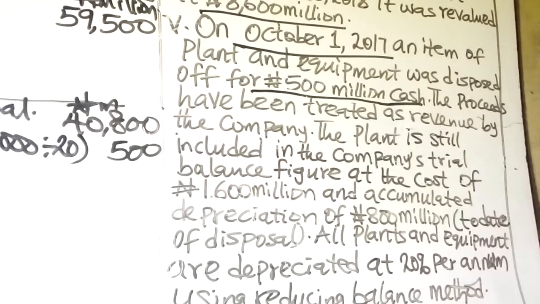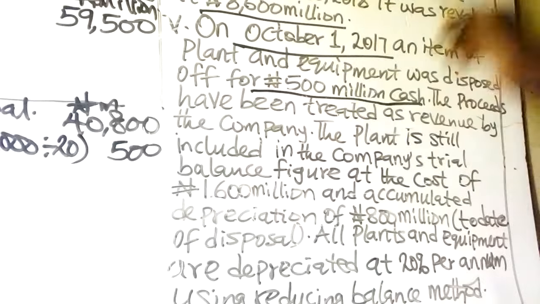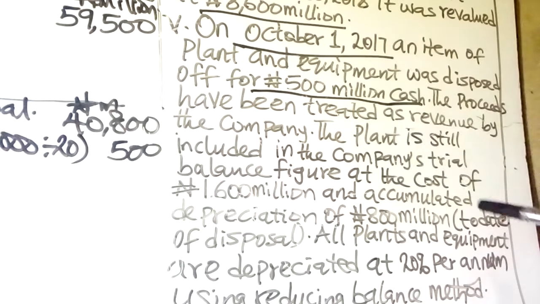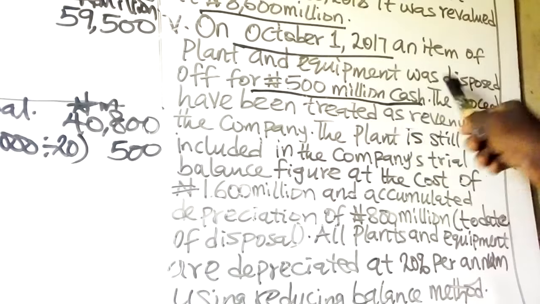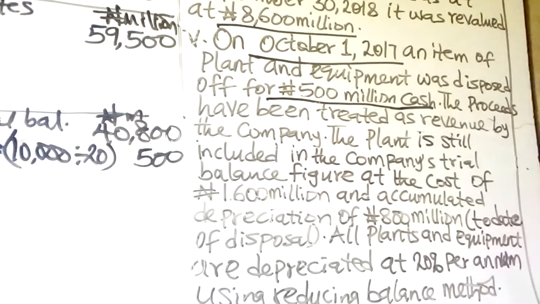Then note 5. Having calculated the amortization of the leasehold premises to be charged for the year, let's consider note 5. On October 1st, 2017, which is also the beginning of the current accounting period, an item of plant and equipment was disposed of for 500 million cash. There is a disposal of plant and equipment.